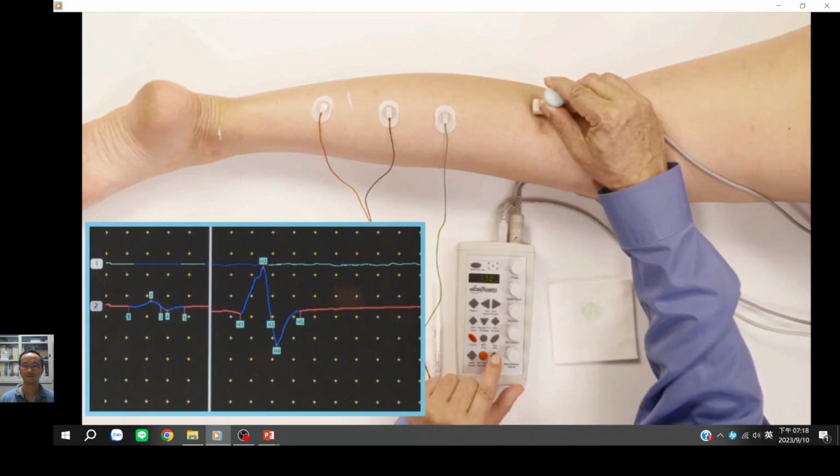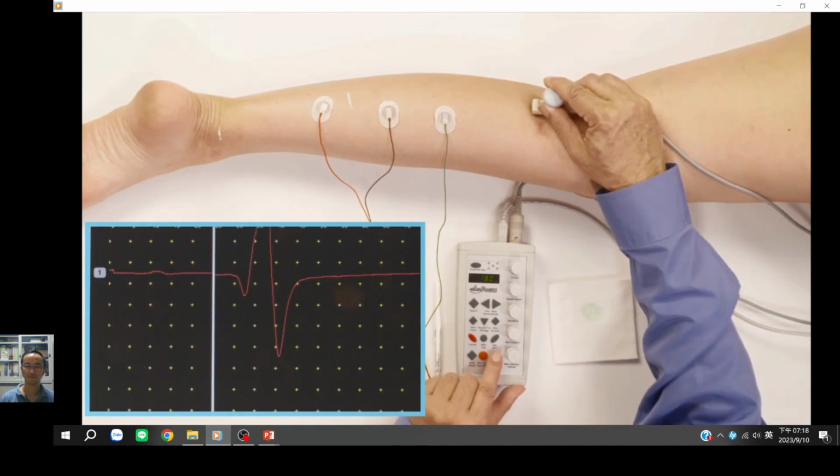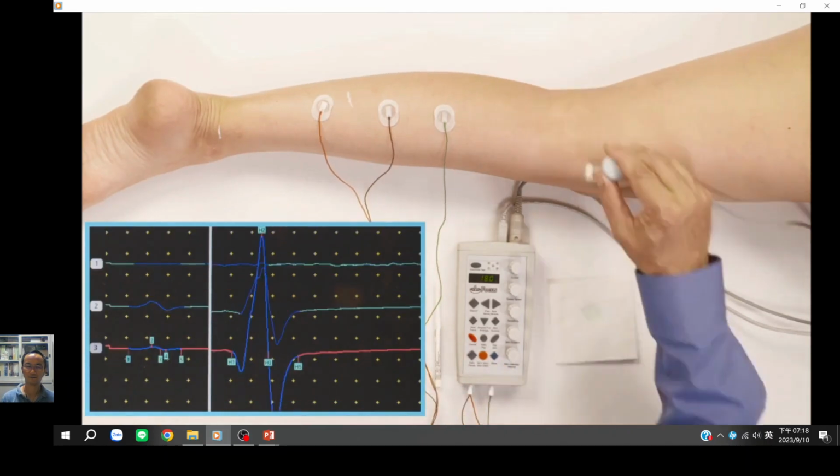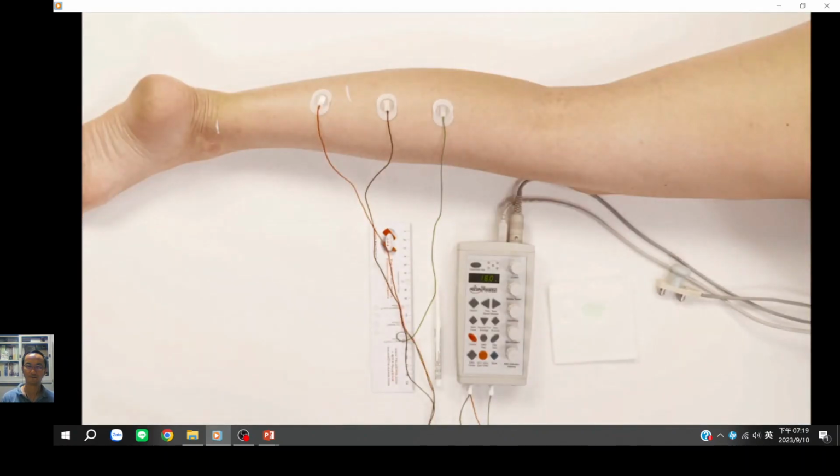And that's a great H reflex. I'm going to give it another stimulation right here. And also that's a great H reflex, so I'm going to store it right there. And those are great H reflexes. And you'll notice that the computer placed the cursors in the right place. So that's the latency of the H reflex, that's the amplitude, and that's where the potential finishes, essentially. And that's the H reflex.